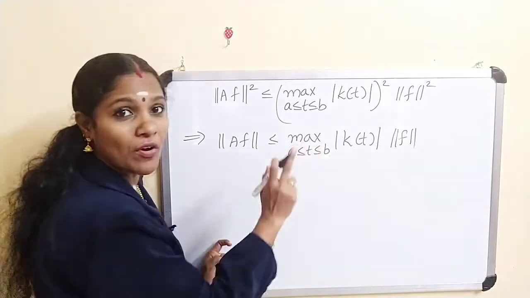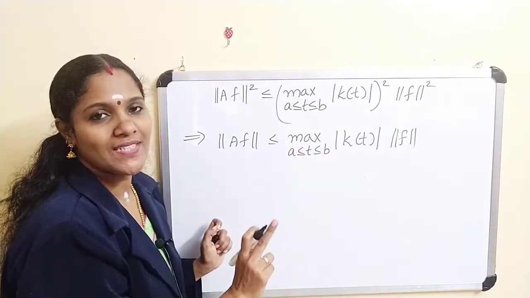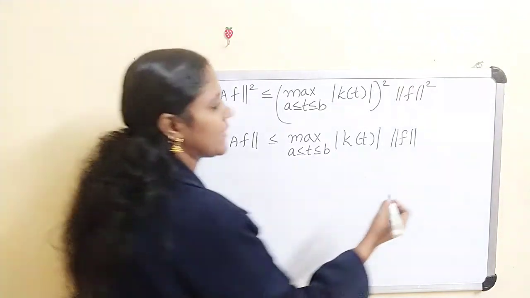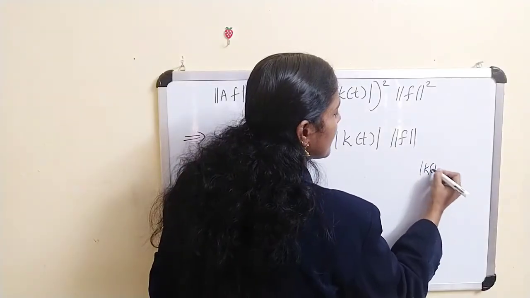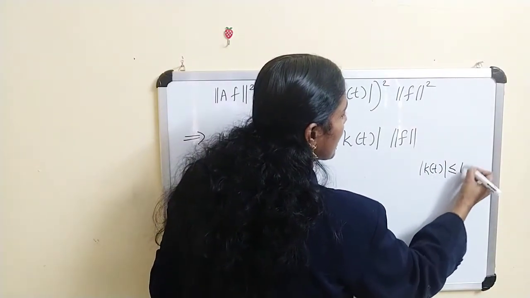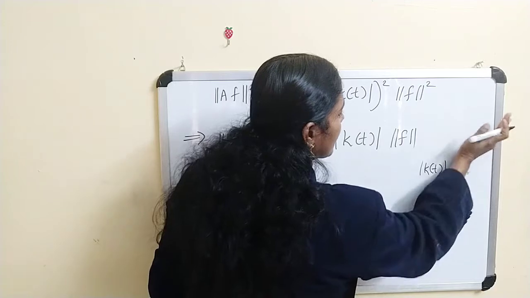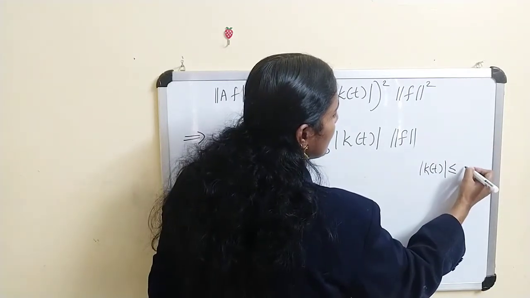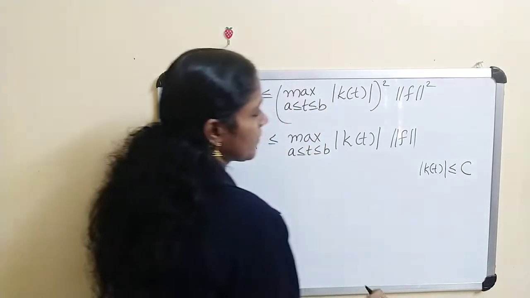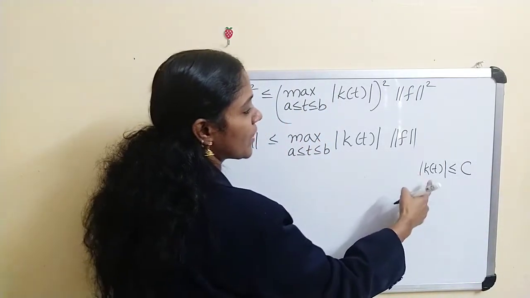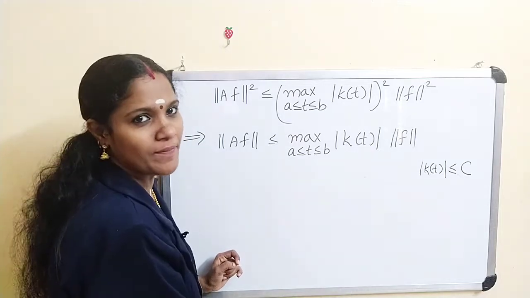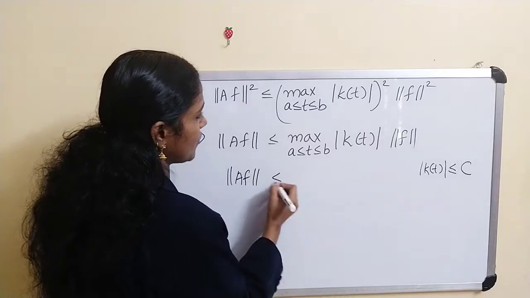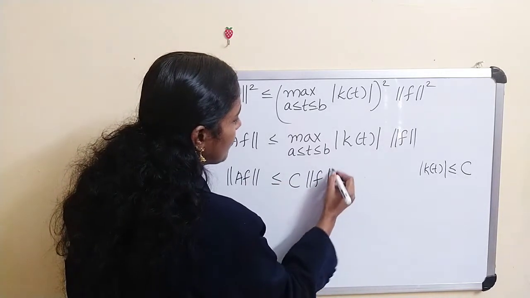Mod k of t is a continuous function on the closed interval [a, b], therefore it is bounded. Therefore, clearly mod k of t is less than or equal to some constant; as we used m there, we can use some c. So the maximum of mod k of t is also less than or equal to c. This implies norm of AF is less than or equal to c into norm of f.